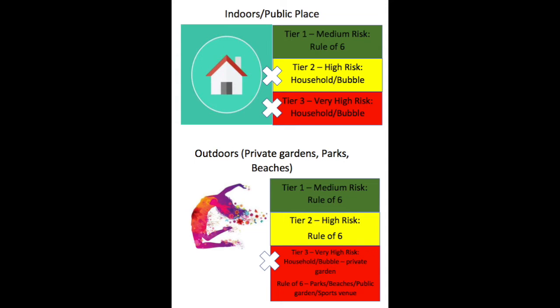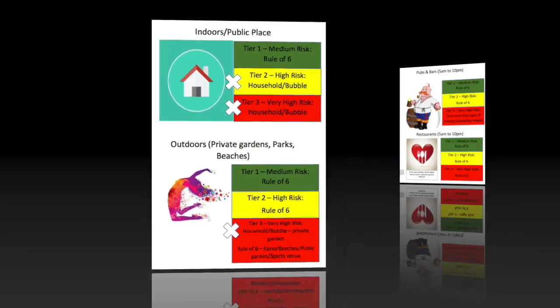So in Tier 1 and 2, both within your private garden and in public places, you have to abide by the rule of 6. But in Tier 3, you cannot have guests and visitors in your private garden, but you can meet people outside in public places as long as the group is not more than 6 individuals.